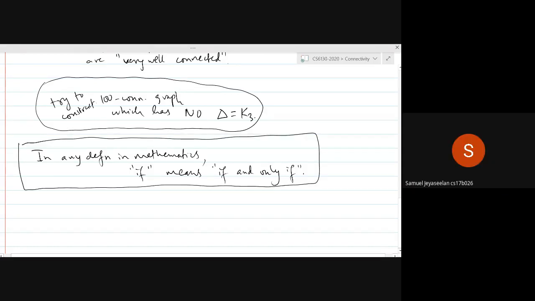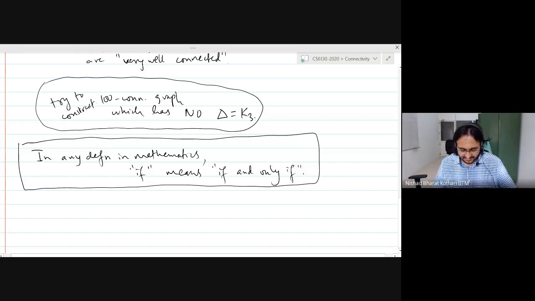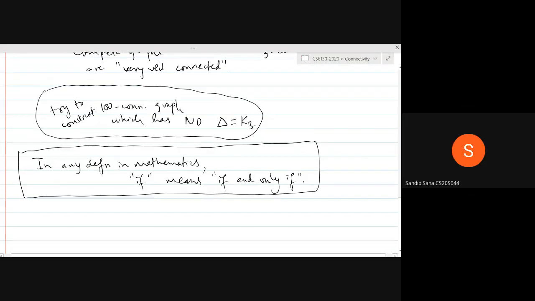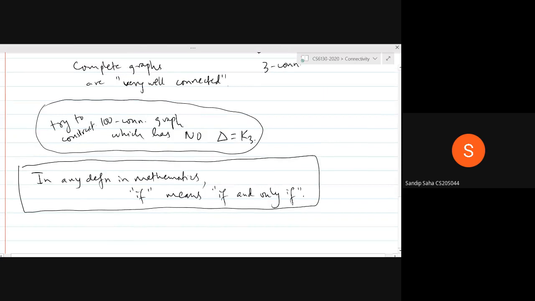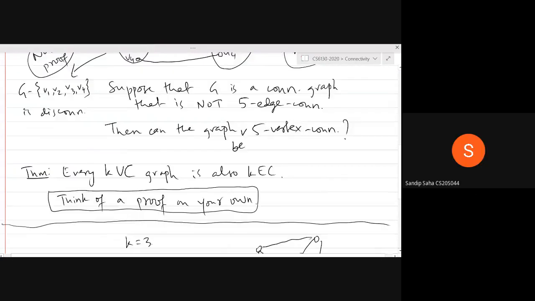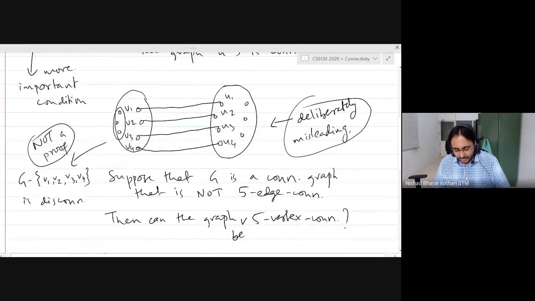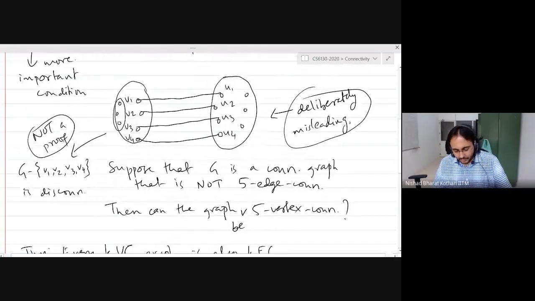Sir, you were saying that the graph you drew to explain the concept of vertex connectivity is deliberately misleading. Why? Do you want to tell me why? So what am I assuming? My graph is not 5 edge connected. So I assume that there are 4 edges whose removal disconnects the graph, right?